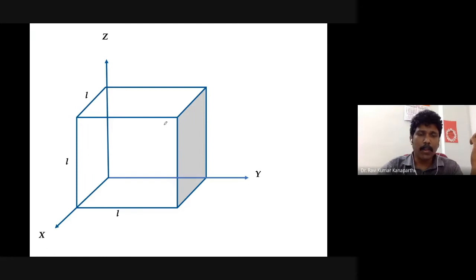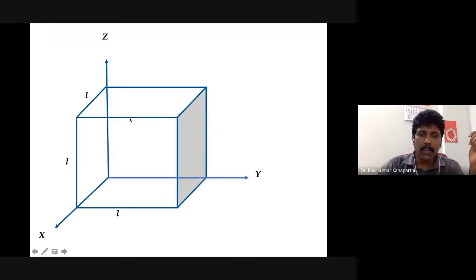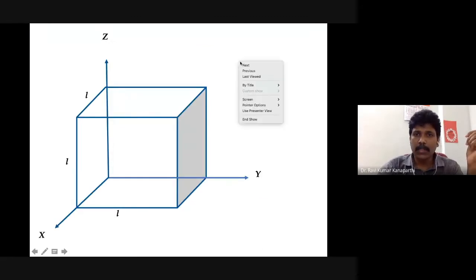Well, I will try to plot it. I'm not a very good artist, but I will try to give some kind of pictorial representation. As I told you, at the center of the box, the wave function is going to be 0.